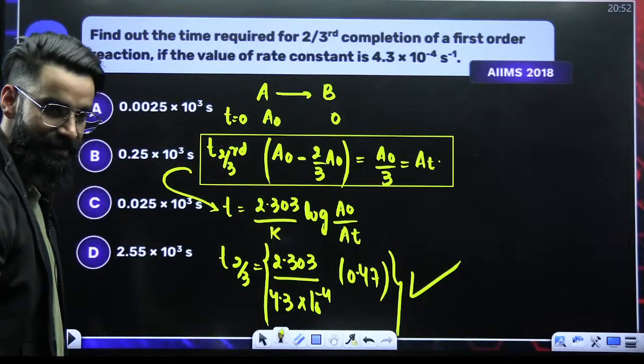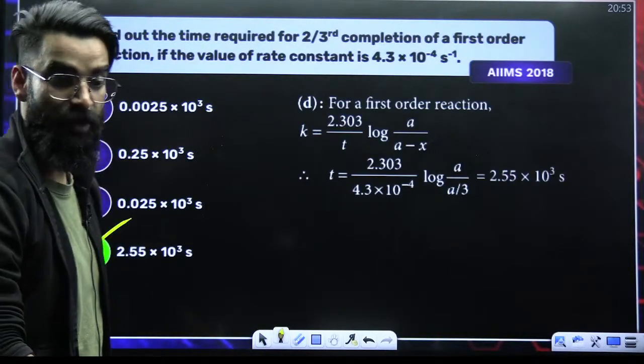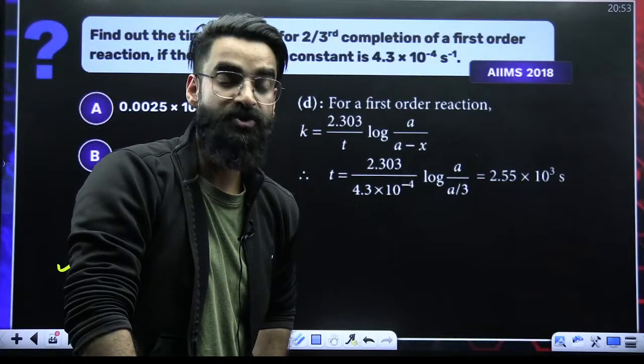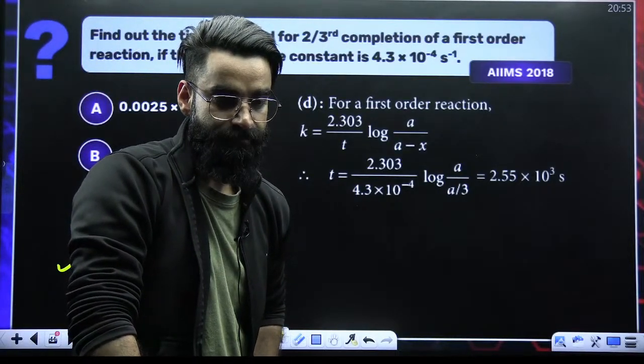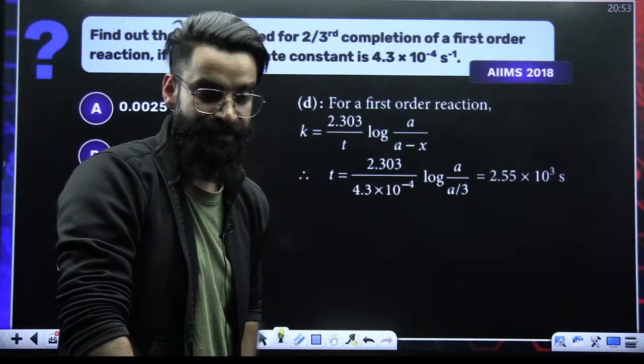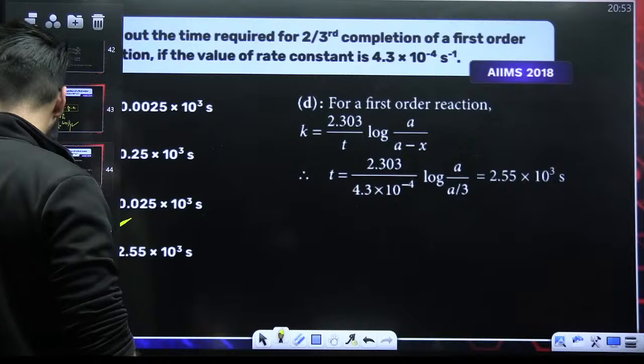Am I clear with this? I can see the majority of the students are coming out with option D. Absolutely, you all are right. It's option D which is coming out after solving the calculation. Am I clear, people? Quickly in the chats.